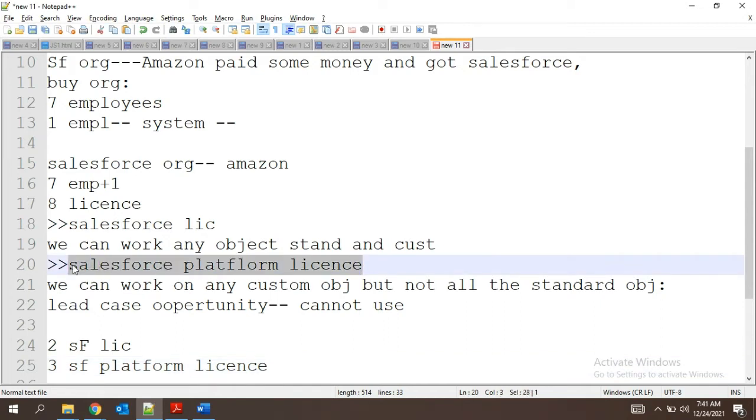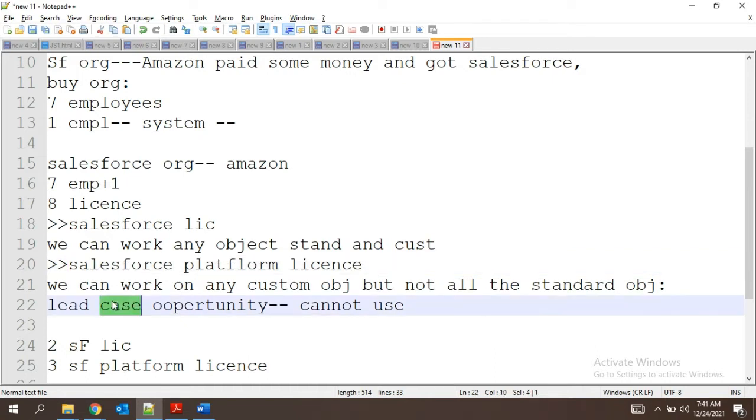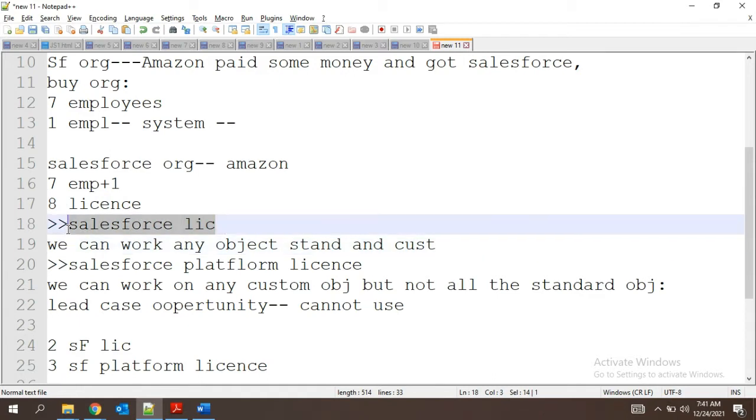We can work on only custom objects and it cannot be used by others. But here the requirement was one case object and all custom objects. So here the case object is not allowed. Even though it's one object, we are not able to get it in the platform license. So again, we have to go back to the Salesforce license and we should get this. Okay.